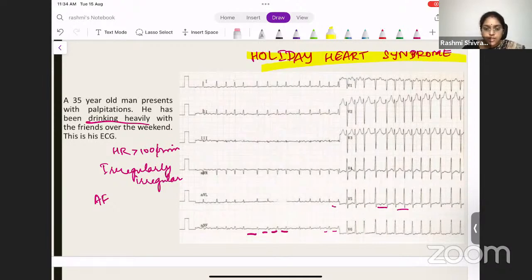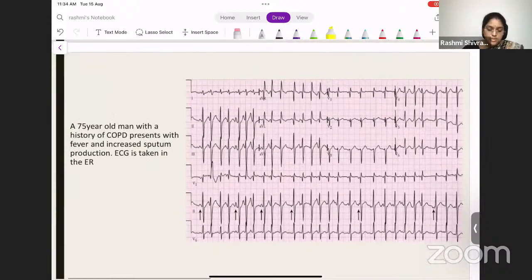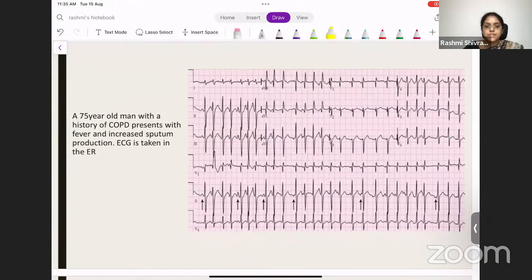So this is a characteristic ECG of atrial fibrillation. It is irregular, and the heart rate is more than 100 per minute. So this is atrial fibrillation. This is holiday heart syndrome. The patient is binge drinking and he develops atrial fibrillation. Okay, so these are all spotters. I want to discuss it faster.